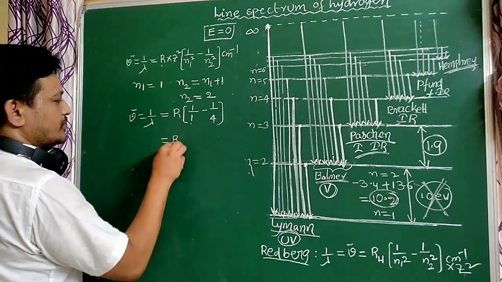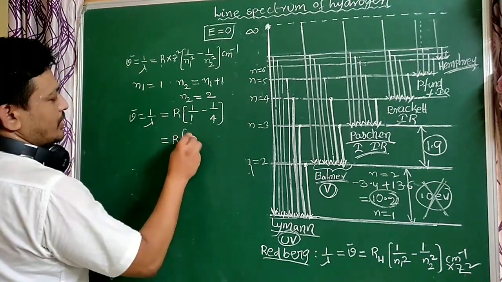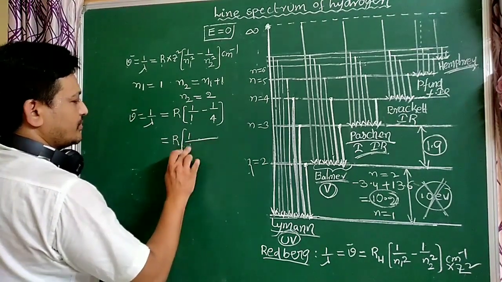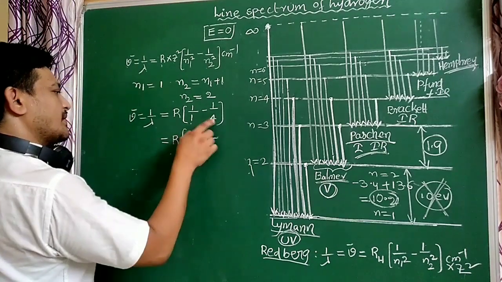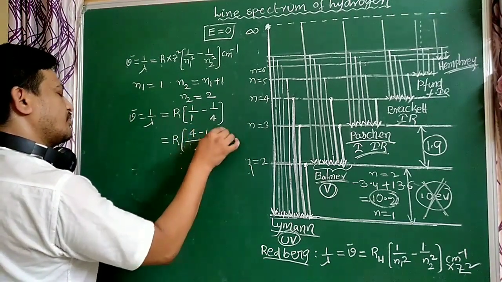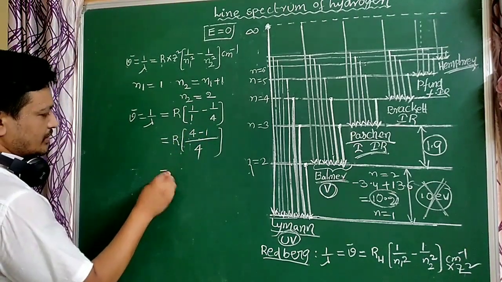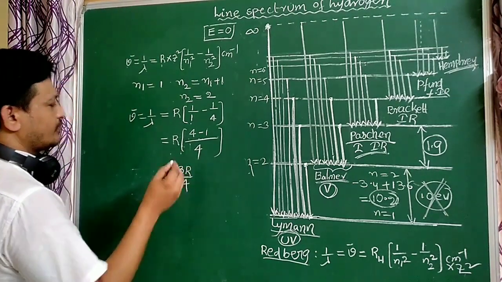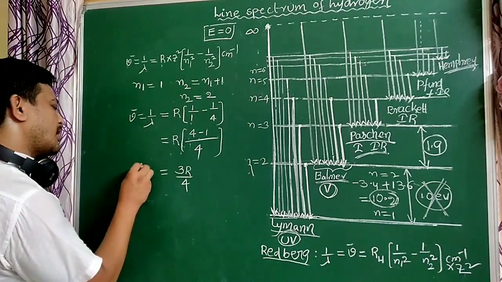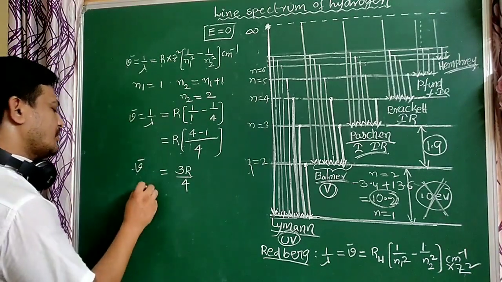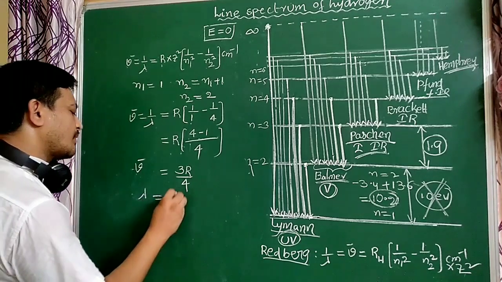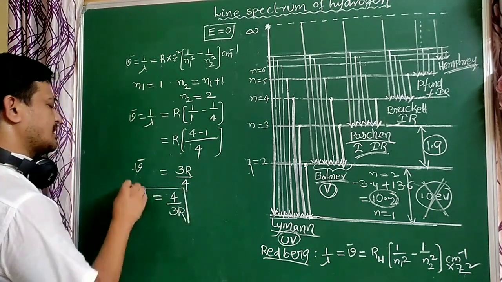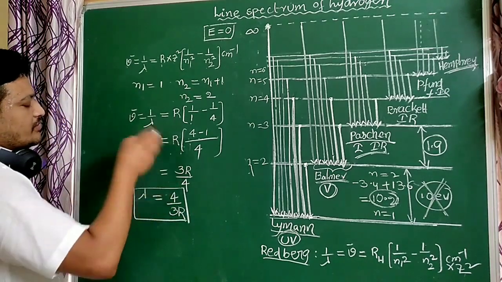So R into (1 by 1 minus 1 by 4), the LCM is 4, so 4 minus 1 equals 3R by 4. So μ̄ equal to 3R by 4, and λ equal to 4 by 3R, the reciprocal. This is the wavelength, and this is the wave number.